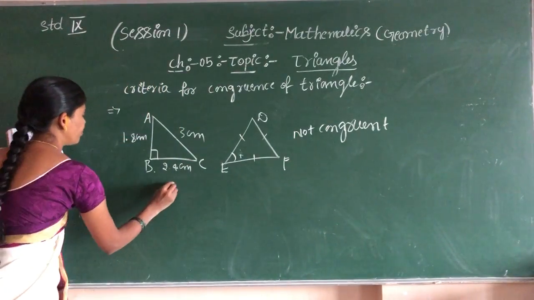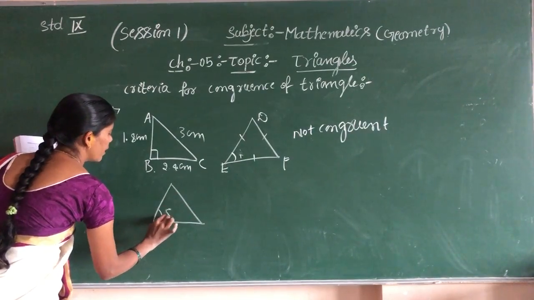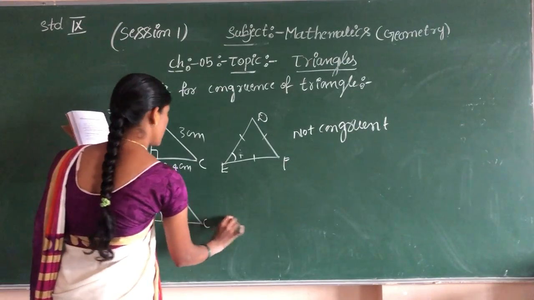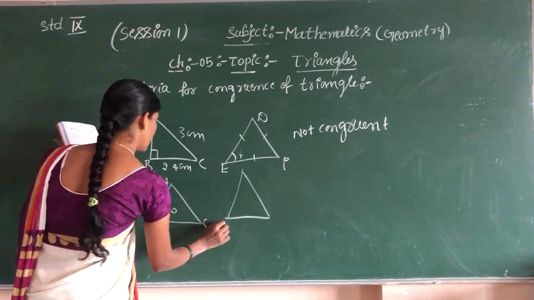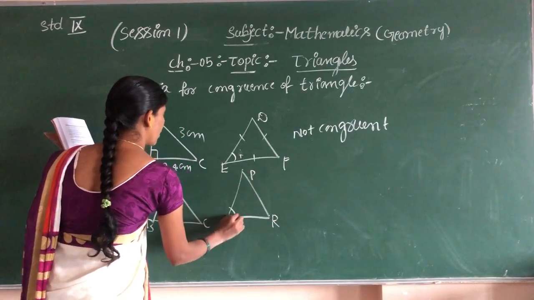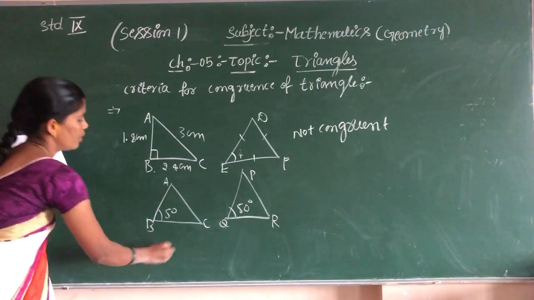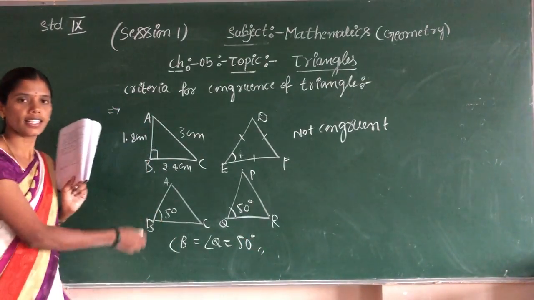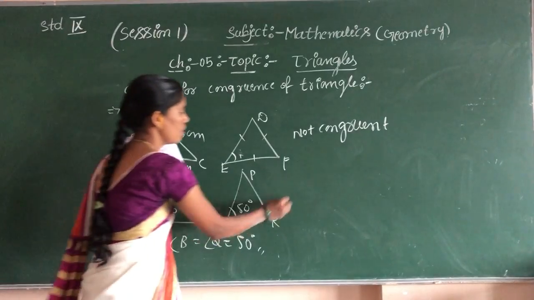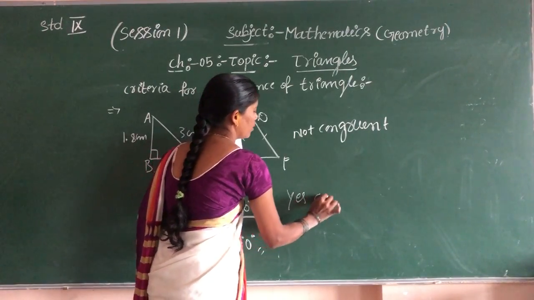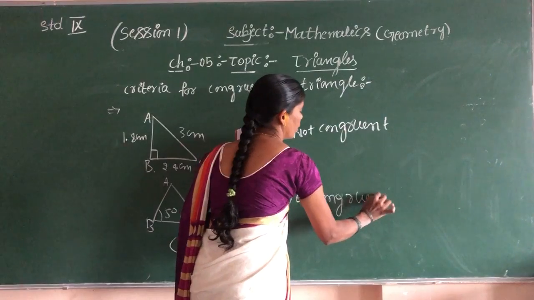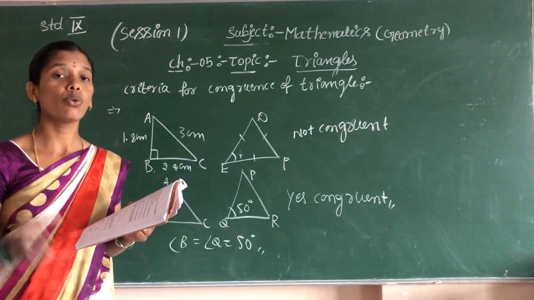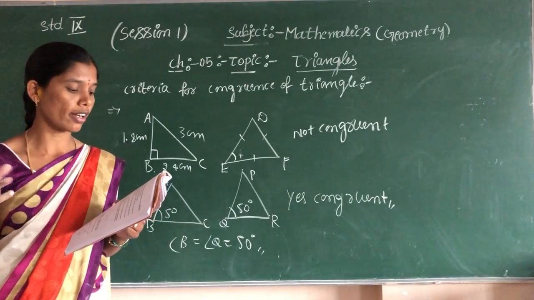In this triangle, this is 50 degree. Give the name A, B, C, and this is P, Q. Okay, children, you see the angle P is equal to angle Q is equal to how many degree? 50 degree. Isn't it? This is congruent. Yes, this is congruent. In both triangles, equal sides or equal length is also called congruent.